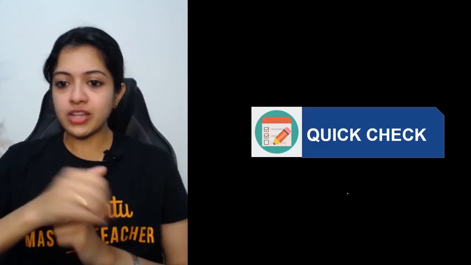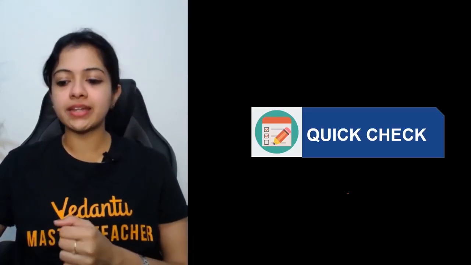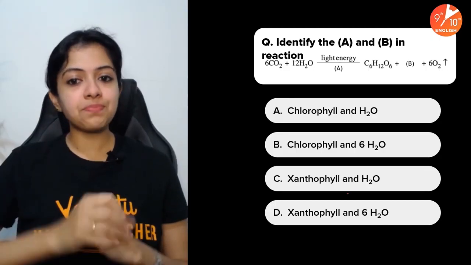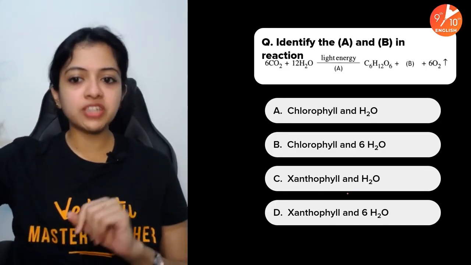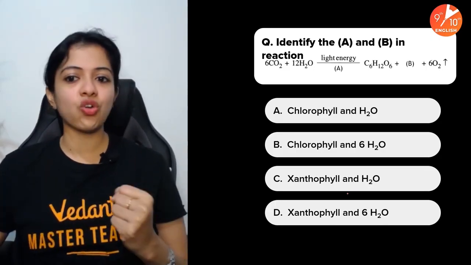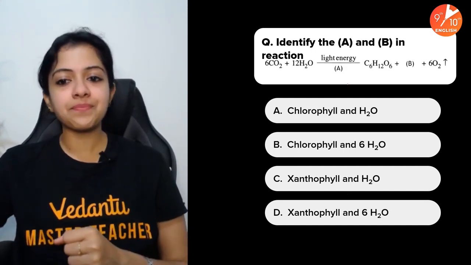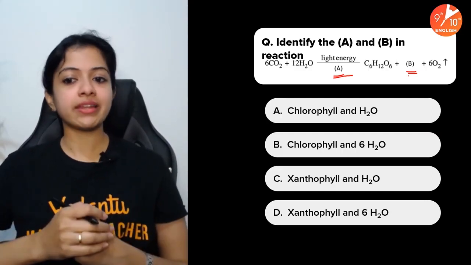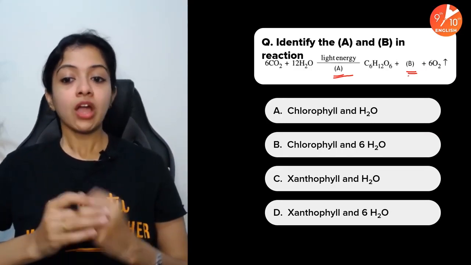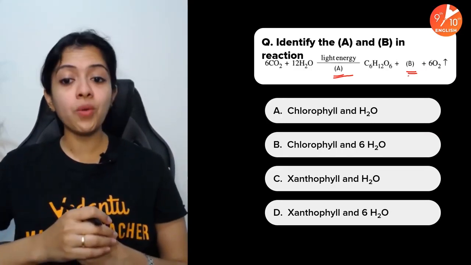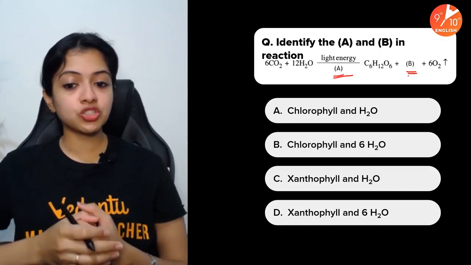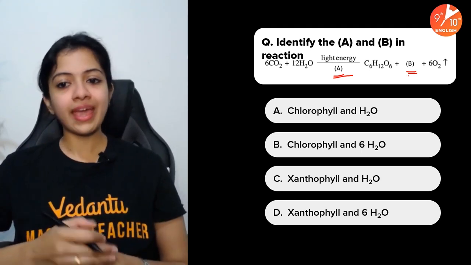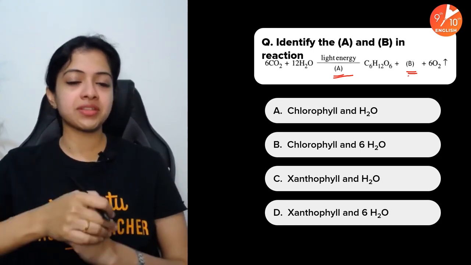Okay, right. So as I told you, quick check now. Question number 1. Identify the A and B in the reaction. The equation is given to you. Of course, it's the equation of photosynthesis. What do you think is A and B? Do you think it's chlorophyll and H2O? Do you think it's chlorophyll and 6 molecules of H2O? Do you think it's xanthophyll and H2O, or xanthophyll and 6 molecules of H2O? What is it? A and B, respectively, in that order itself.